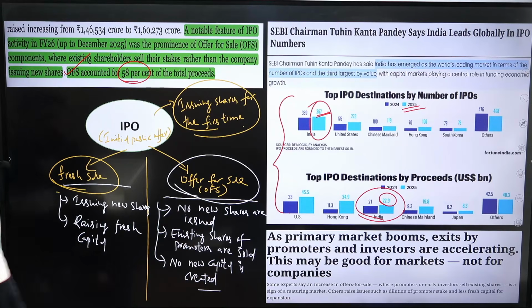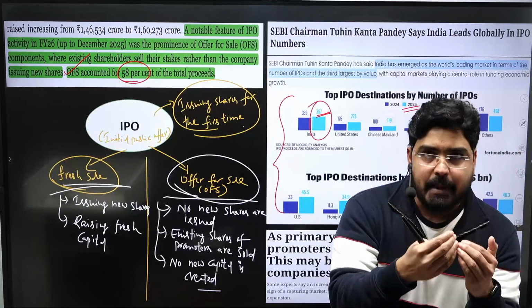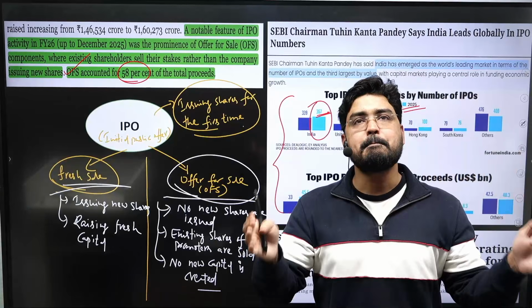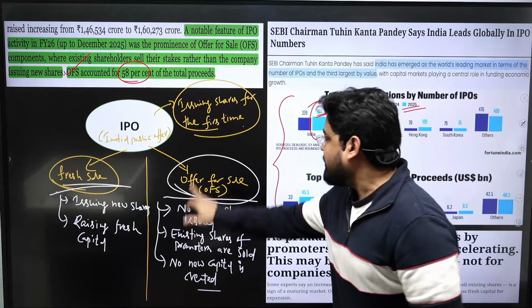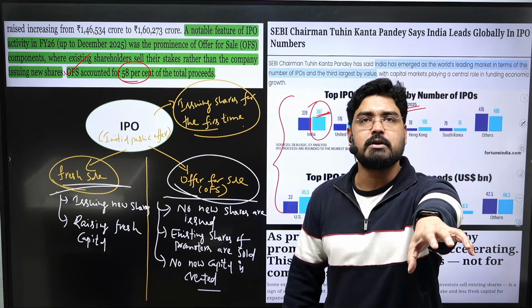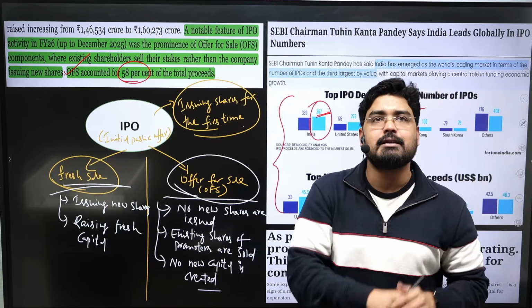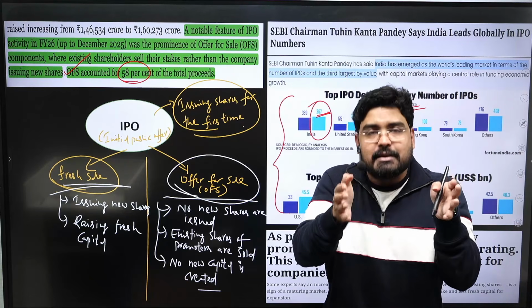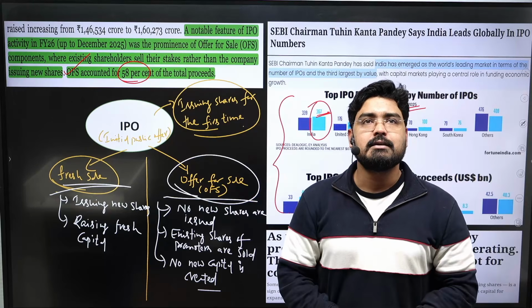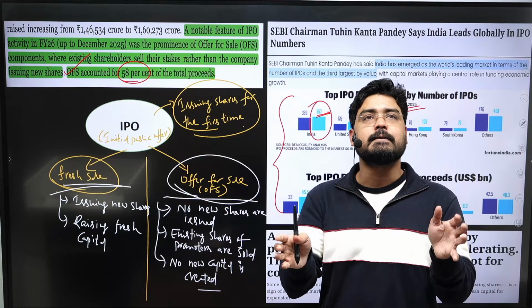So under fresh sale, you are issuing new shares and raising more capital. This will help in expanding the business of the organization. But in the offer for sale, they're selling the existing shares of the promoter, and they're replacing the old capital with new capital. That means the capital size is not being expanded, and it is not going to help in expanding the business activity.